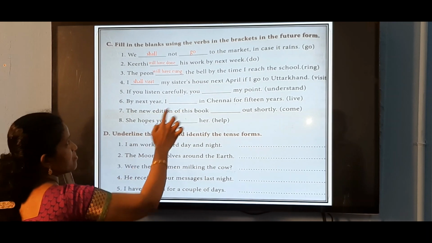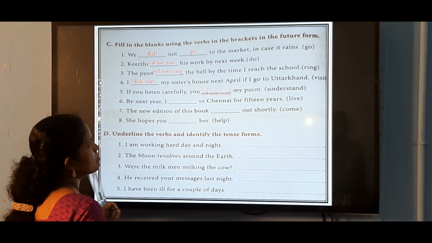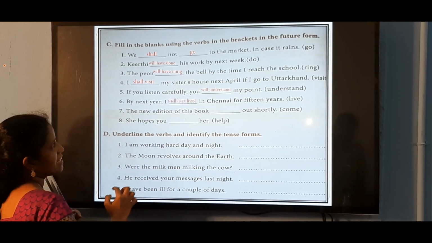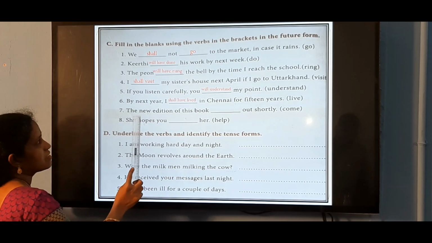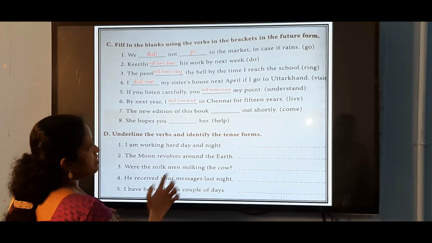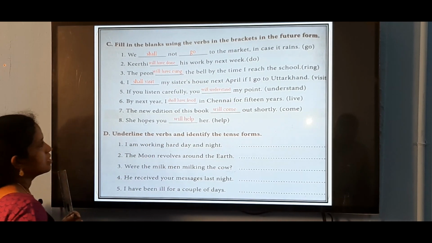If you listen carefully, if class, so in the conditional class we use simple future: will understand. By next year I shall have lived, future perfect tense. The new edition of this book come out shortly: will come out shortly. She hopes you will help her.